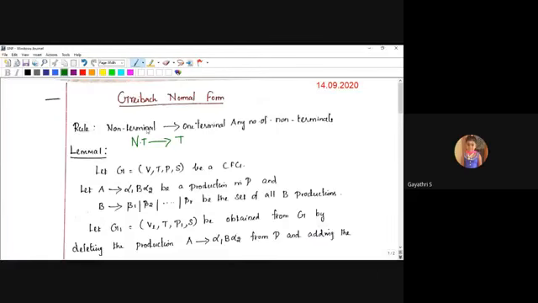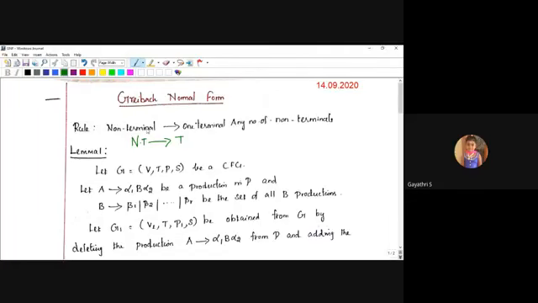For removal of useless symbols, you first find the useful symbols in two steps: which symbols are generating, and which symbols are reachable. Symbols other than these fall into the category of useless symbols, and you can eliminate those productions.